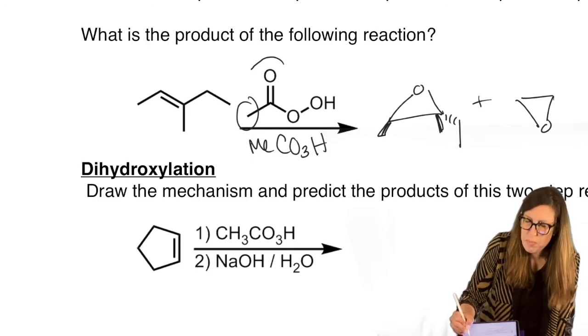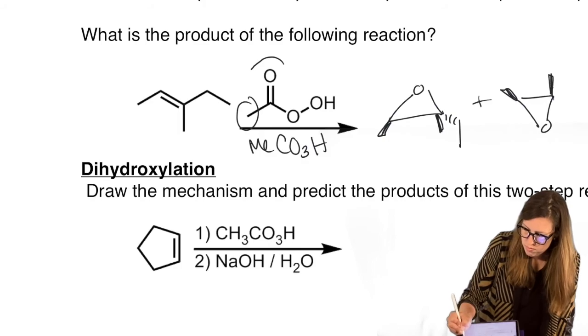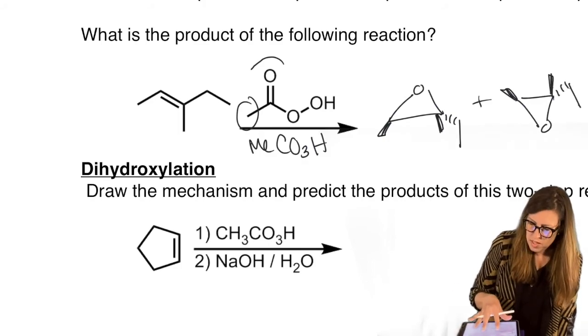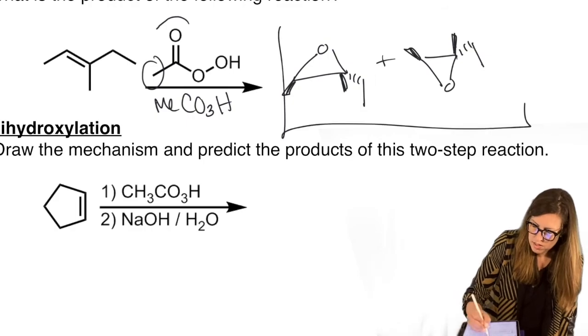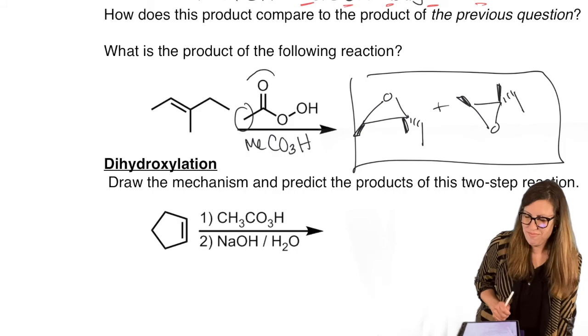Dashes and wedges maintain that same perspective I would have had. These are indeed unique. There you go. Did you match it? Racemic mixture.